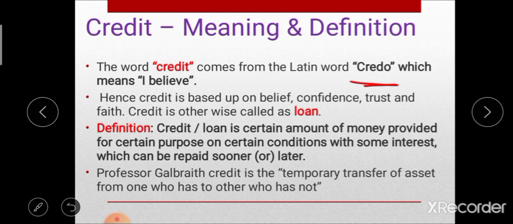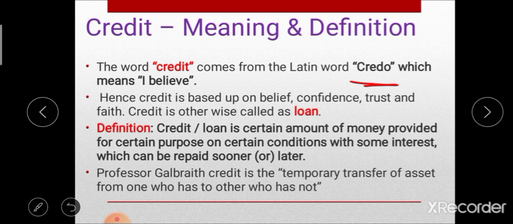Now the definition of credit. The loan or credit is a certain amount of money provided for a certain purpose on certain conditions with some interest, and which can be repaid sooner or later, is known as credit.